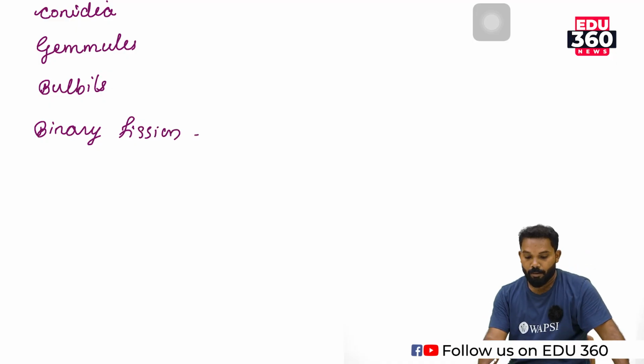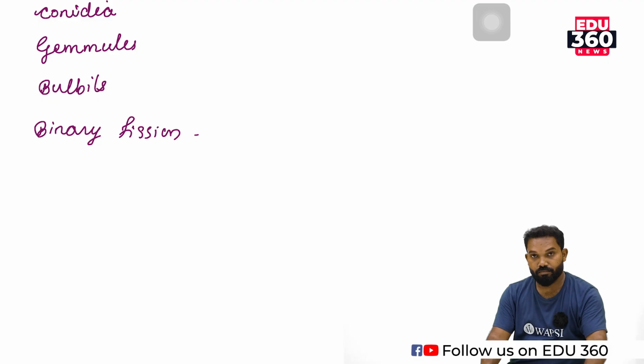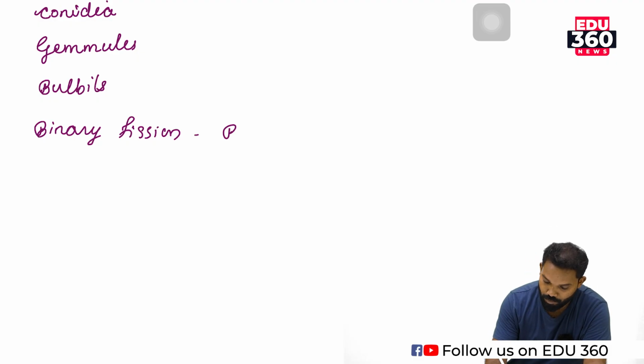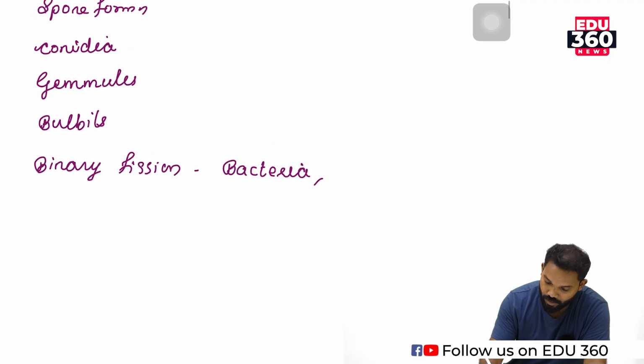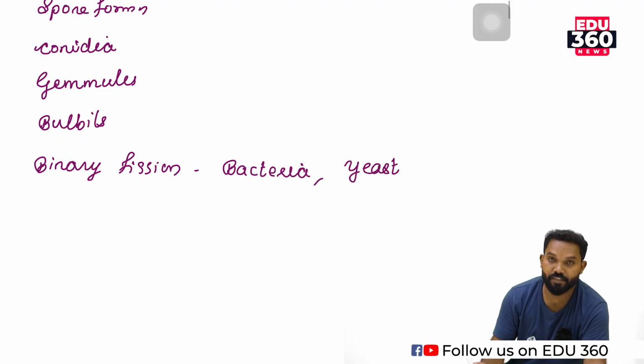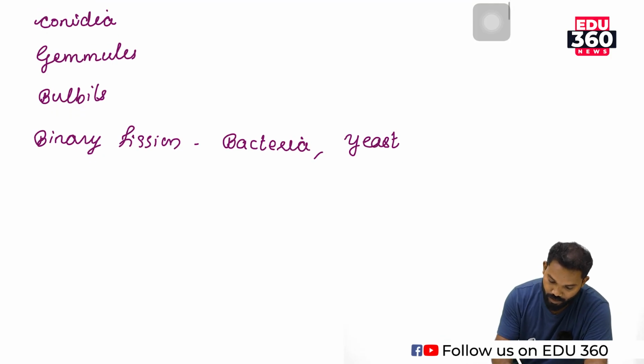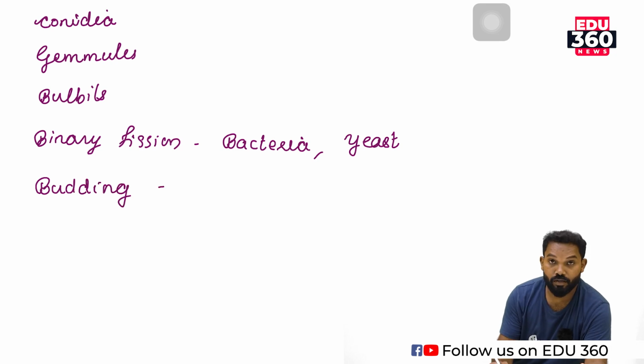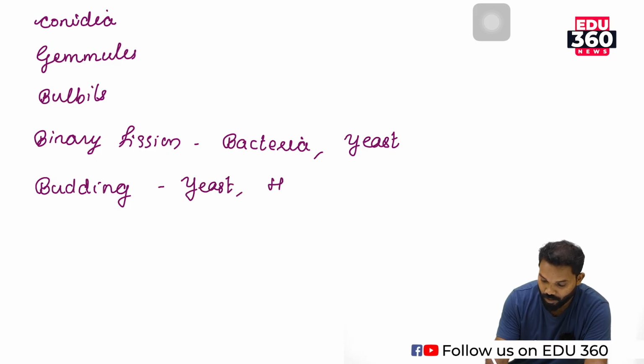Then binary fission or cell division, etc. We know that binary fission is the common reproduction method of bacteria, then yeast, etc. Then budding, that is a common reproduction method of yeast and hydra.